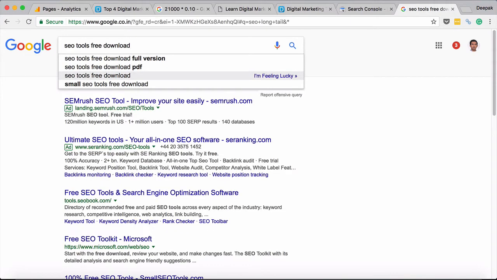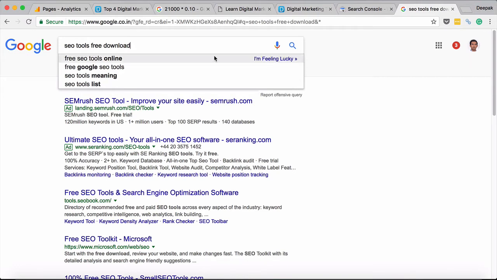So I can go ahead and do a research of the free SEO tools that are available online on the web, and I can go ahead and write an article about it, and I will probably get some traffic out of it as well because people seem to be searching for free SEO tools. So this is how you can go ahead and spend some time on Google Suggest or basically the Google search bar to find out the suggestions to get some new keyword ideas for your blog.